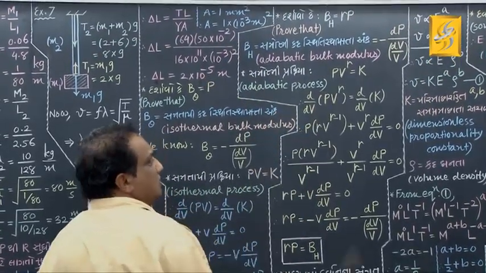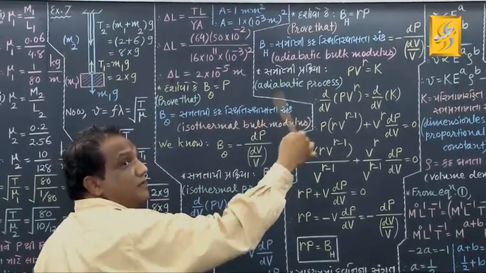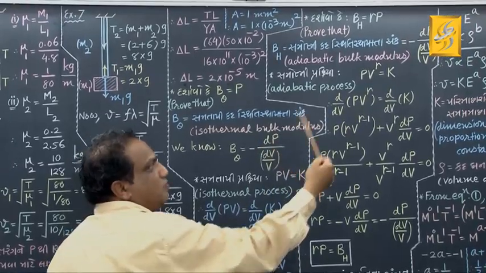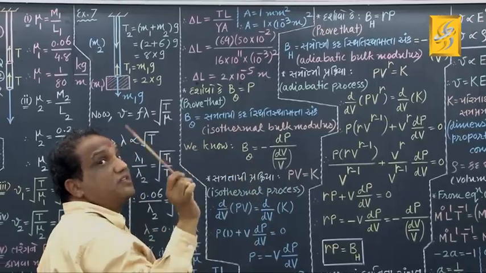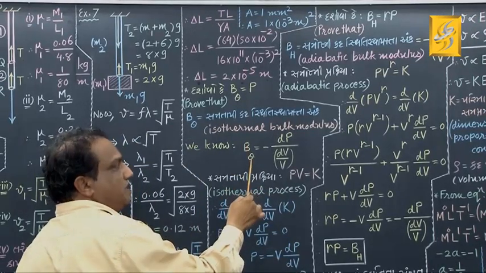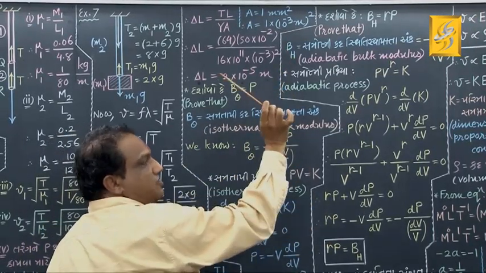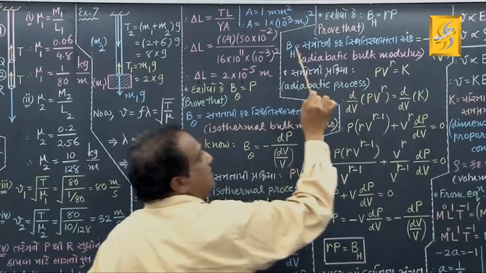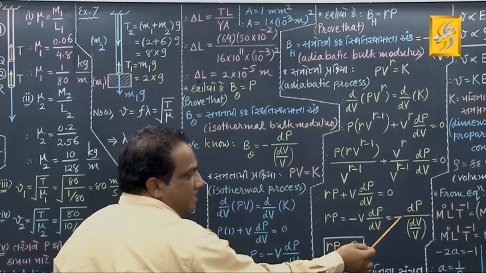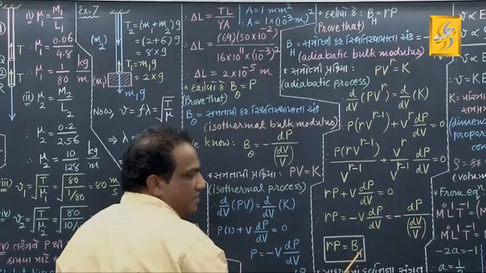Correct? Fine. Don't go for the formula, I mean the expressions. Expressions you may find same, but the values are different here. Correct? That's why I am giving different symbol. Here I am giving symbol B theta, here I am giving symbol BH. So in place of minus dP upon dV upon V, I can write BH.